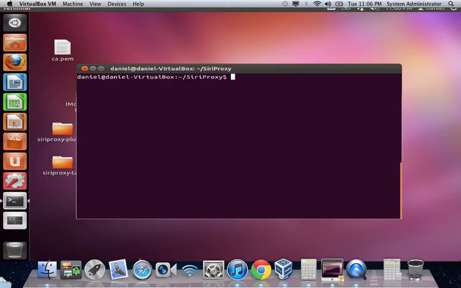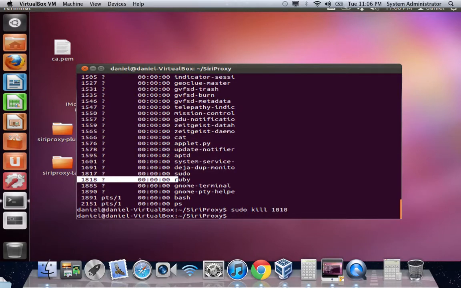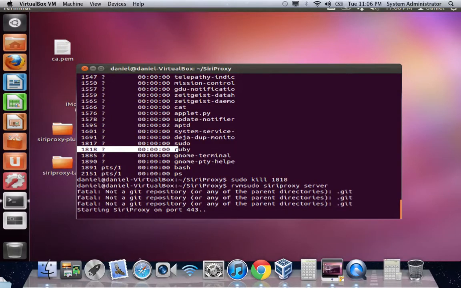What to do is just type ps -a, and then you have to just look in the list until you see Ruby. So in this case, my Ruby is numbered 1818. So I just type sudo kill 1818, hit enter, and then when I do the startup, you can see it's back running.